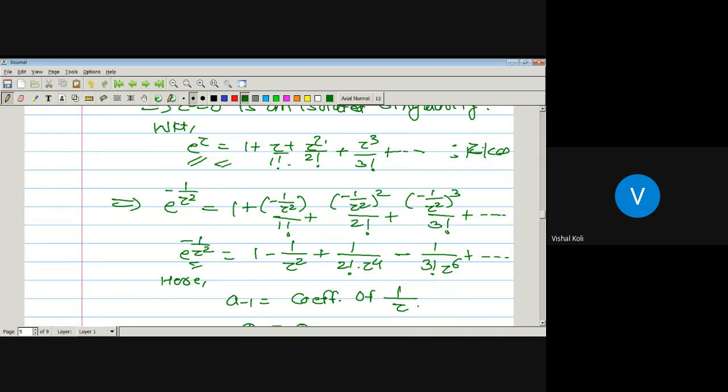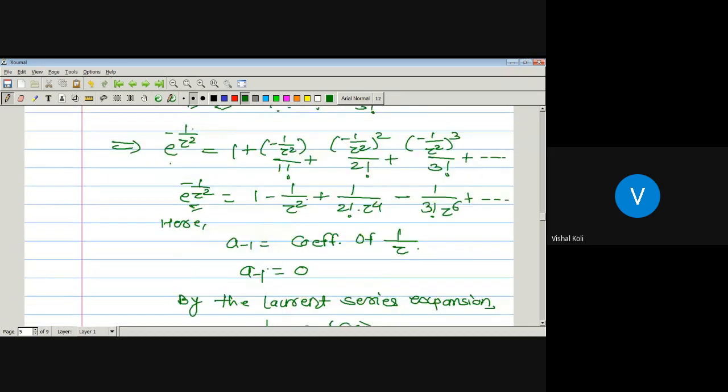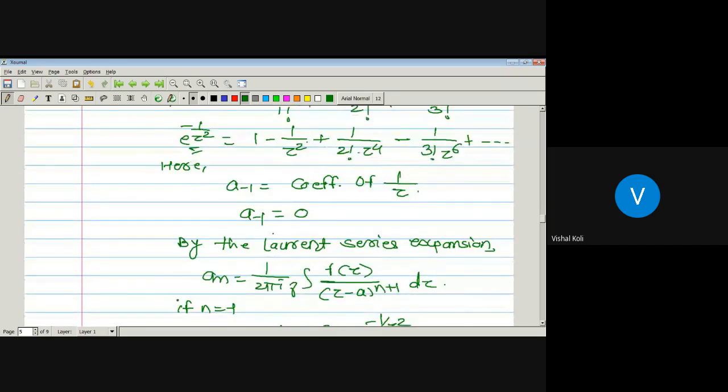Now, by using e to the power z, we have to find e to the power minus 1 by z square. And e to the power minus 1 upon z square is nothing but 1 minus 1 upon z square plus 1 upon 2 factorial z raised to 4 minus 1 upon 3 factorial z raised to 6. Now we have to find the residue. The residue of a function f at a singular point z equal to a is nothing but the coefficient of 1 upon z minus 0, since 0 is a singular point.